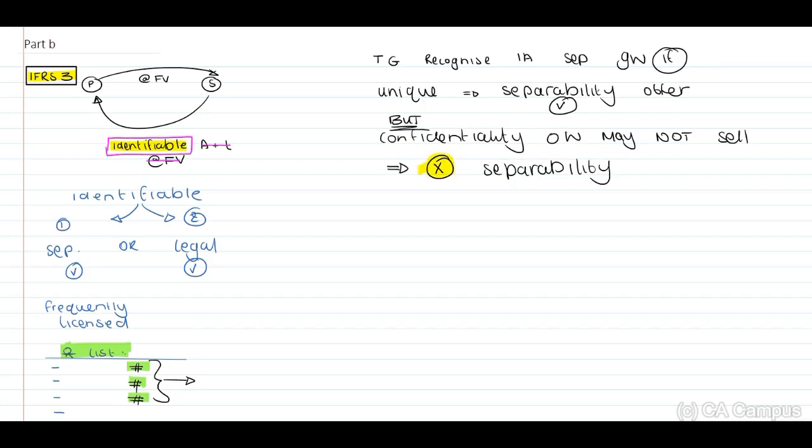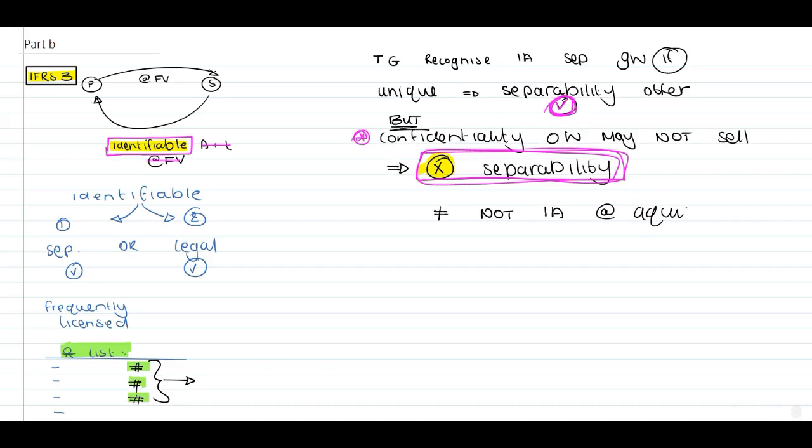Therefore, you will identify, first we've indicated yes, because we are able to identify this separately. But due to the fact that there's a confidentiality clause that they may not sell this, it does not meet the separability criteria. And then due to the fact that it does not meet the separability criteria, we may not recognize this as an intangible asset at acquisition date in our group. 3 marks.